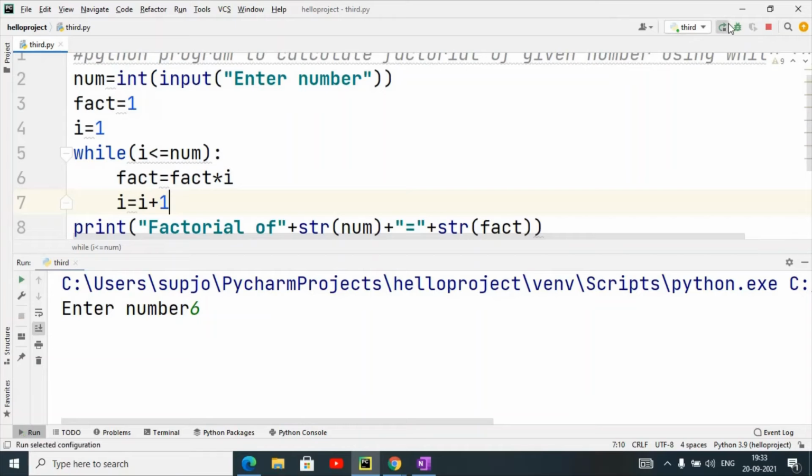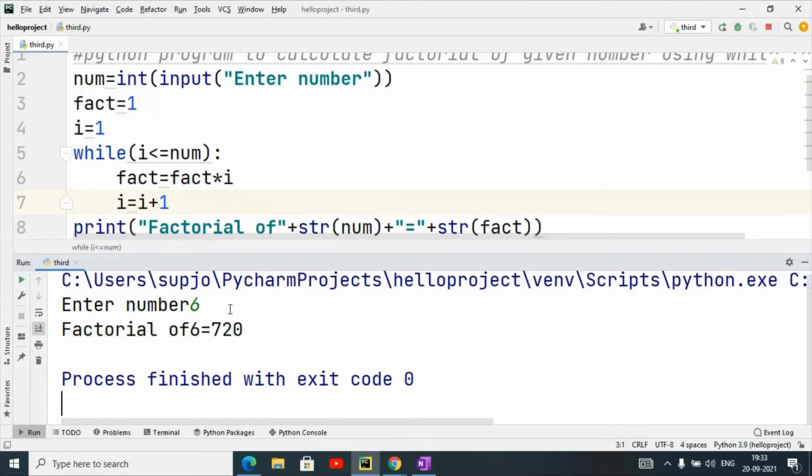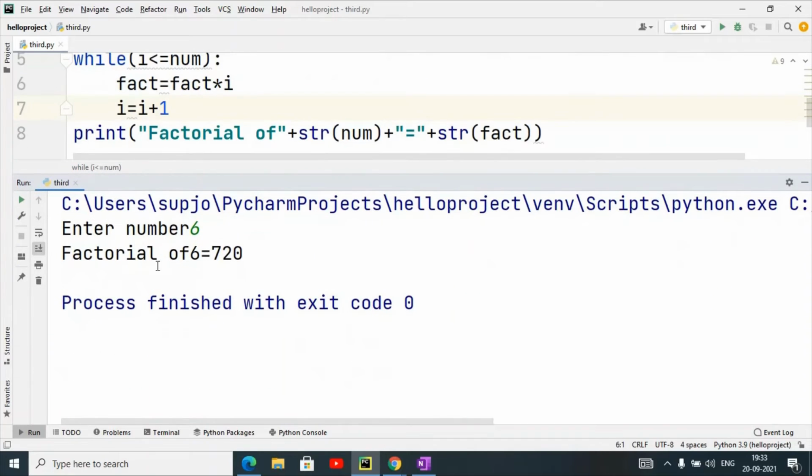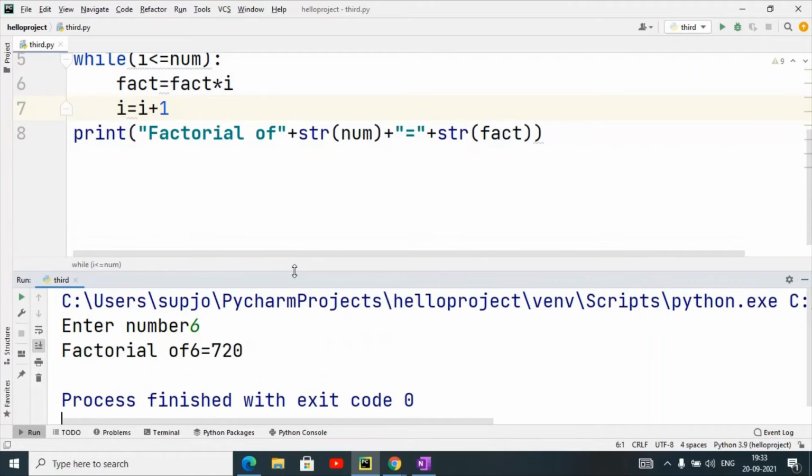So again I am going to run this. I have given the value 6, then it is giving the output. You can see the output, factorial of 6 equals 720. So this is working.